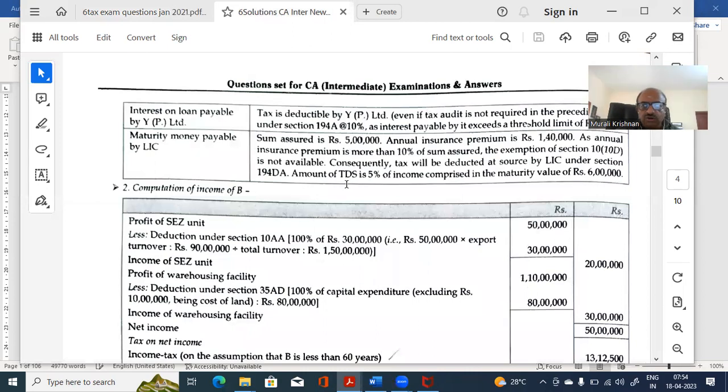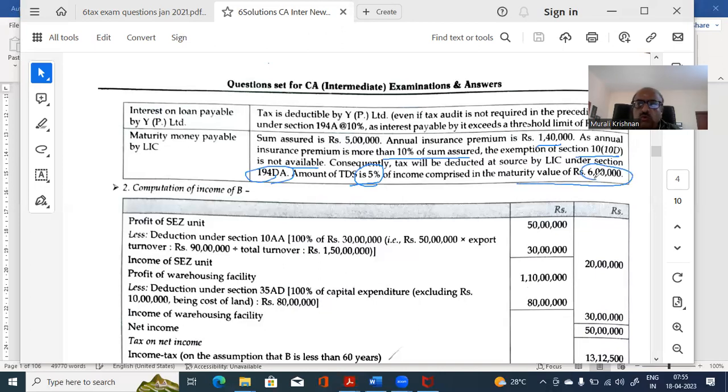Maturity, sum assured 5 lakhs. Annual insurance premium is how much? 1 lakh 40. As the annual premium is more than 10% of sum assured, exemption under 10(10)(d) is not available. Not 194D, 194DA. Consequently, 5% TDS is to be computed on the maturity value.